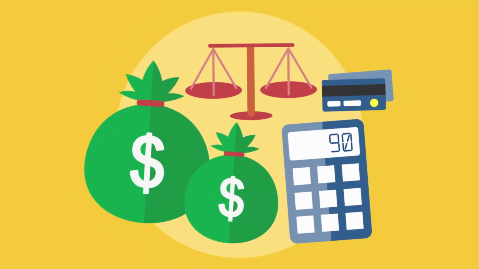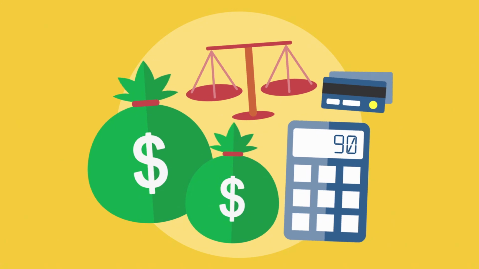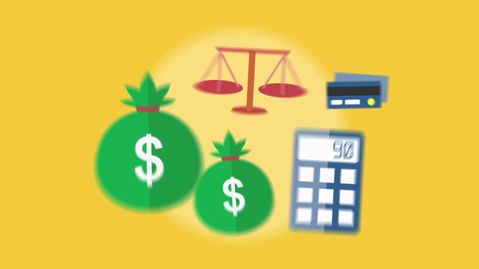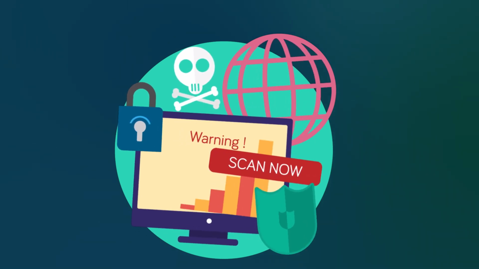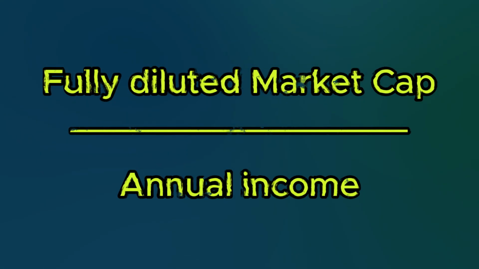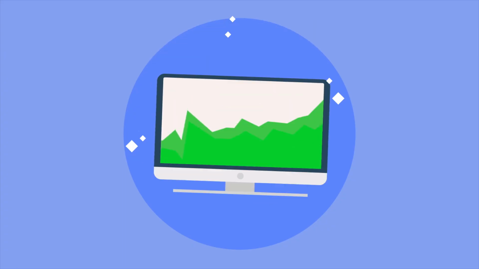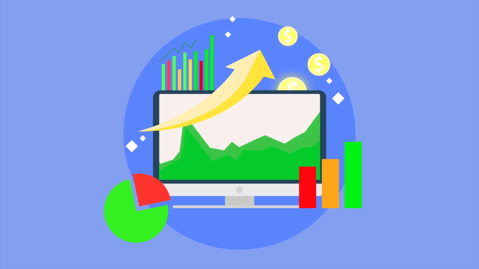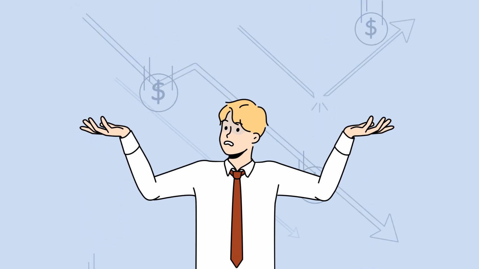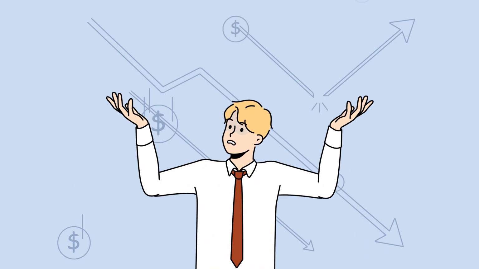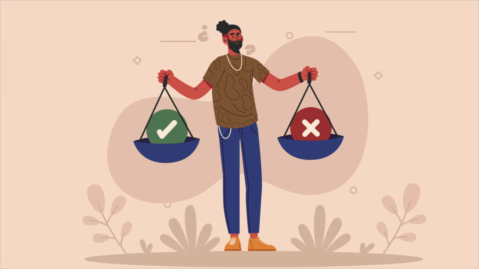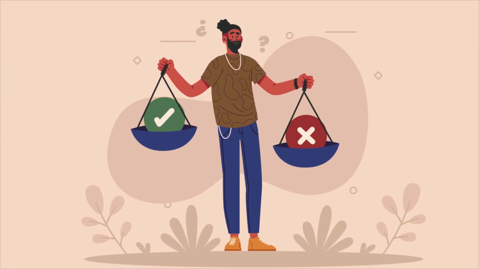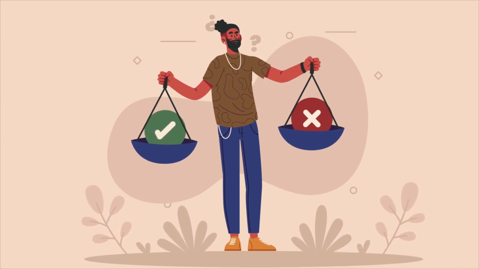Another metric that deserves our attention is the price-to-sales ratio. It plays a key role in determining whether a DeFi protocol is undervalued or, conversely, its value is inflated. To calculate this ratio, we divide the fully diluted market cap of the protocol by its annual revenue. If the resulting ratio is low, it may indicate that the protocol is undervalued. In the case of a high ratio, it may suggest possible overvaluation. This criterion is not new to the financial world and is often used in traditional markets to analyze stocks. It allows us to see the true value of DeFi projects with utmost clarity.